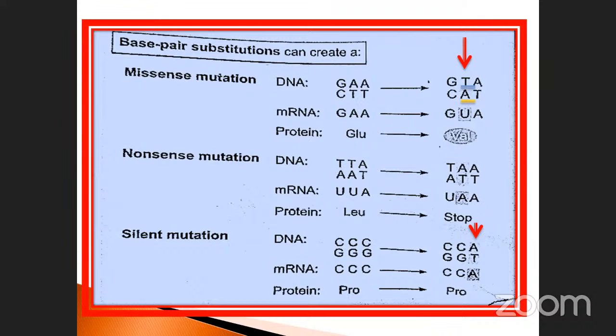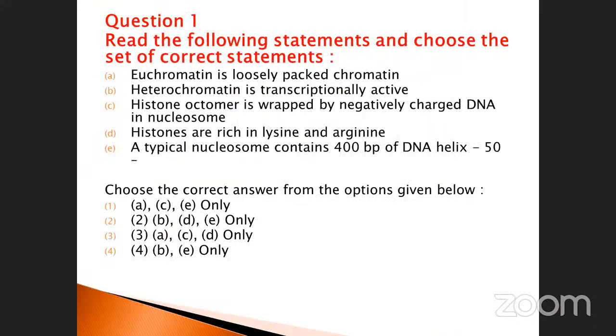Go to the next one. Question part here. I have given 5 questions. It's very, very important, my dear students. Will you please tell me question number 1? Read the following statements and choose the set of correct statements. Euchromatin is loosely packed chromatin. Heterochromatin is transcriptionally active.